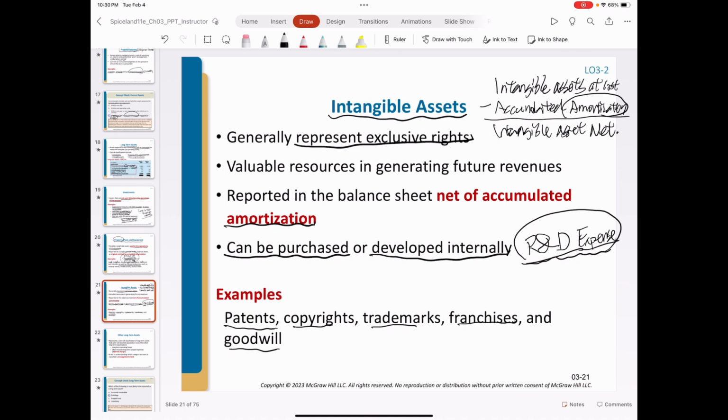Why is a patent an intangible asset? Because it represents the exclusive rights. And patents are good for 20 years. So that's why it is classified as long-term assets. And goodwill is special because goodwill is not amortizable. In other words, there is no amortization for goodwill.